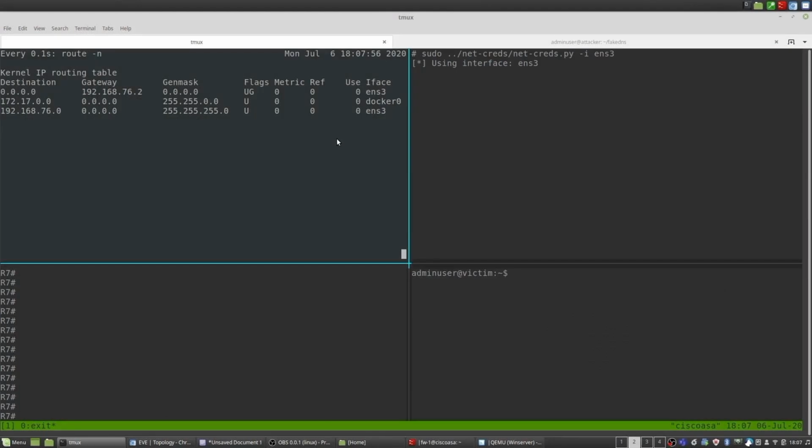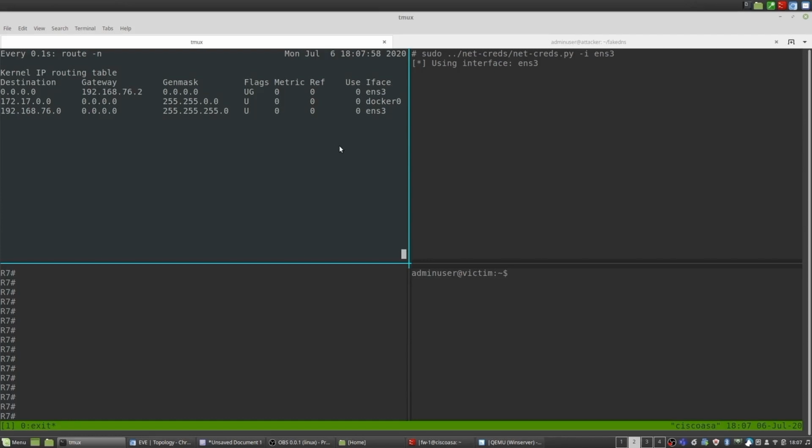We're first going to orient you in the layout of this demo. In the top left is the attacker window. In the top right is where the attacker will be performing their commands. And in the bottom right is the victim. As you'll see, in the top left right now, the routing table is quite normal. This is without us peering up.